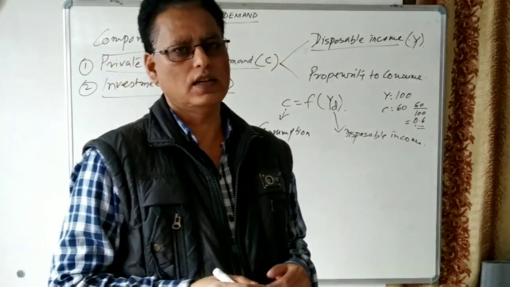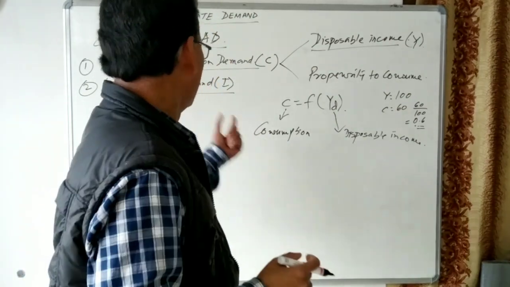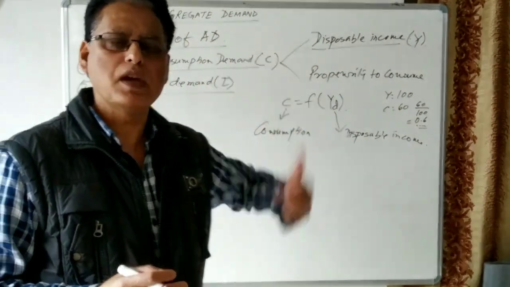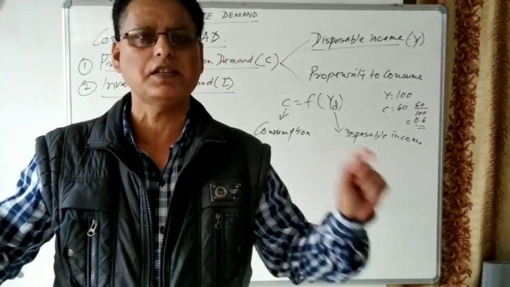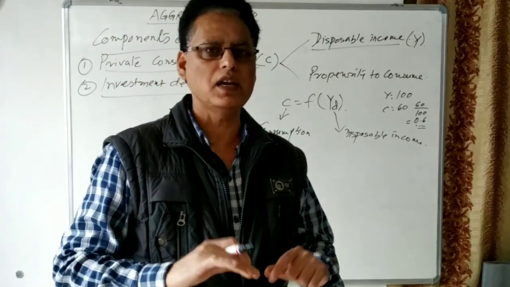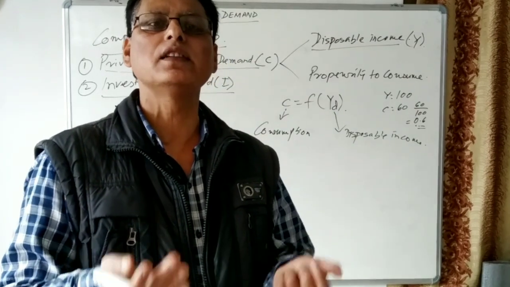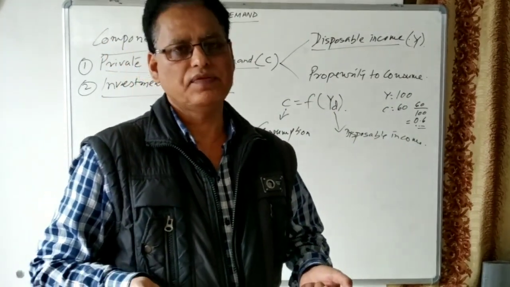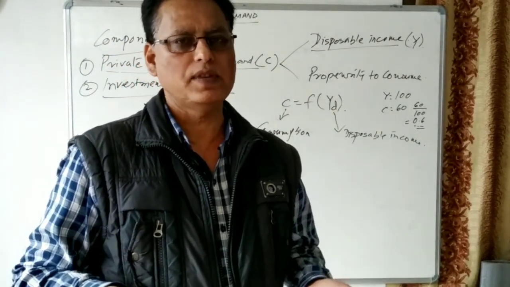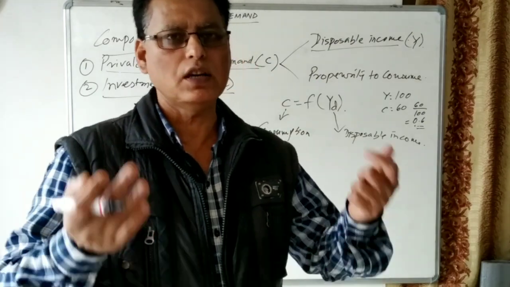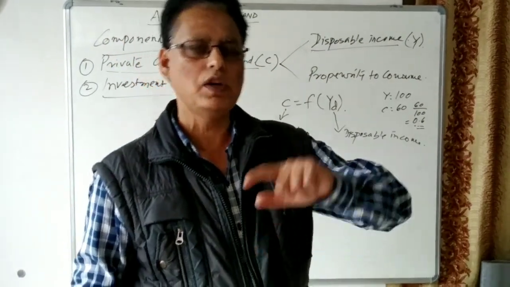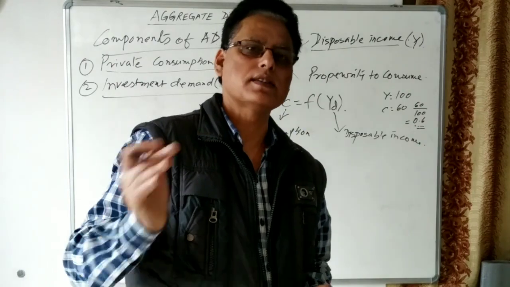These are called investment expenditure. Investments are made by the producers, by the firms, in order to create physical assets, because if the capital goods increase, then it will certainly lead to the production of goods and services.